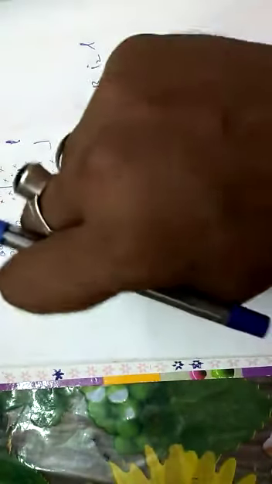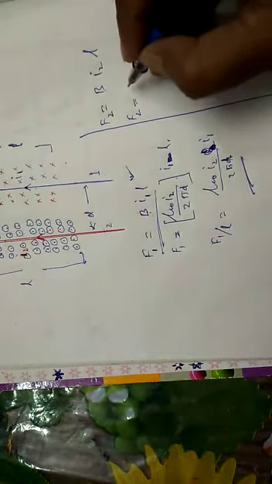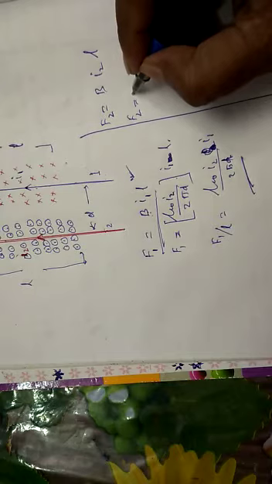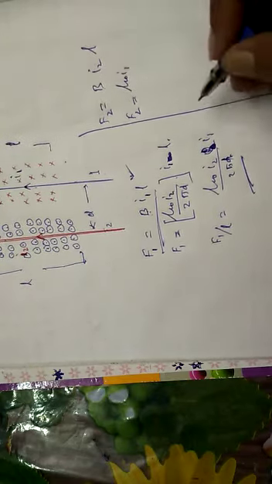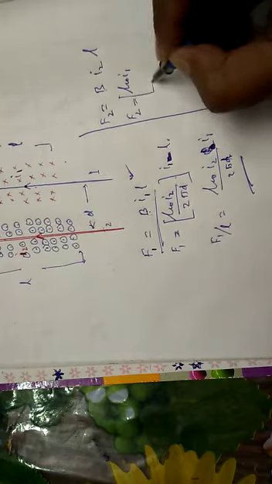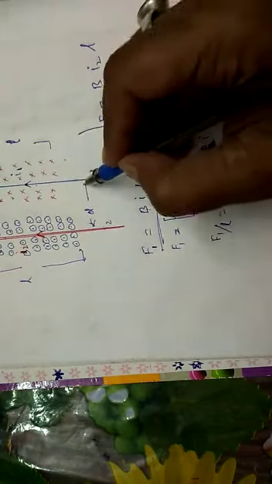This time wire number 1 will provide B for wire number 2. So what will be the value of B? From Biot-Savart's law or Ampere's circuital law, B is equal to mu naught into I1, since I1 is providing the magnetic field, divided by 2 pi d. The separation is also d here, because for parallel wires the separation is d everywhere.